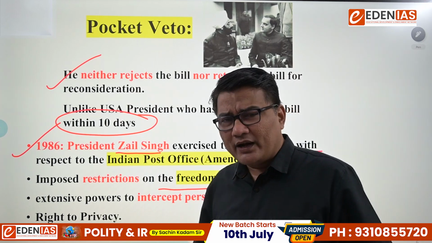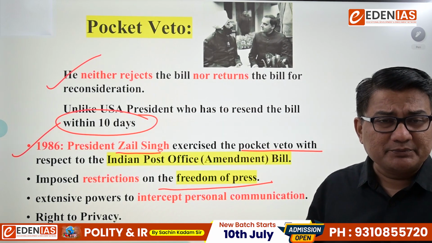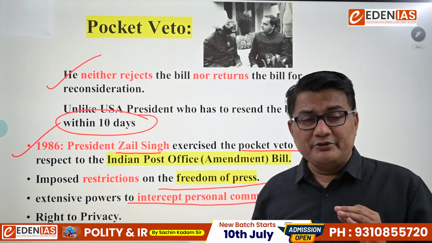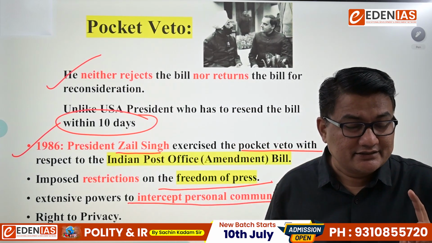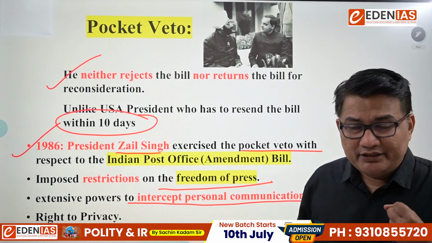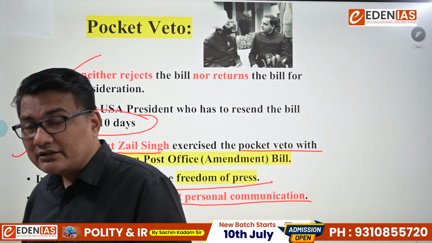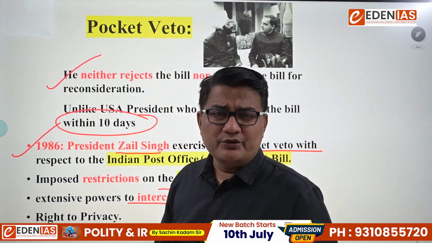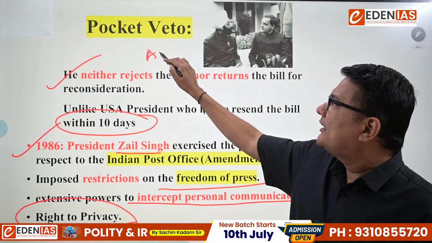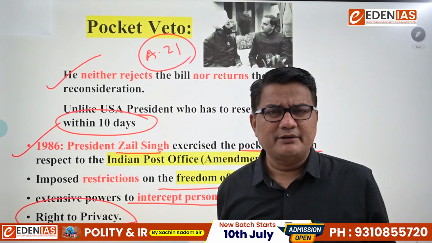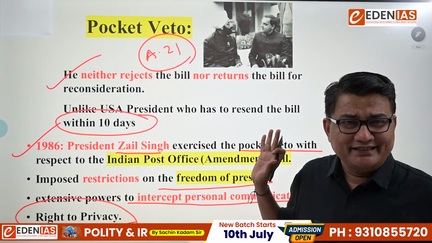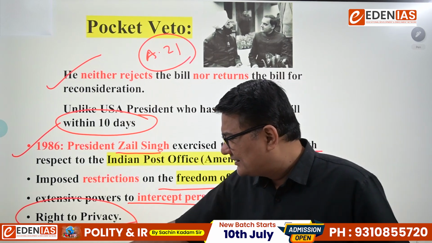Now, what are the other reasons? Don't you think this particular bill, it was said, was giving extensive power to intercept your personal communication? These are the allegations. There are certain provisions which give more powers to intercept your personal communication. If you are intercepted, don't you think it's a straightaway violation of the right to privacy? And the right to privacy is a part of Article 21, which was clearly said by the Supreme Court in the Puttaswamy case in 2017. But this happened in 1986. I hope the pocket veto is clear.